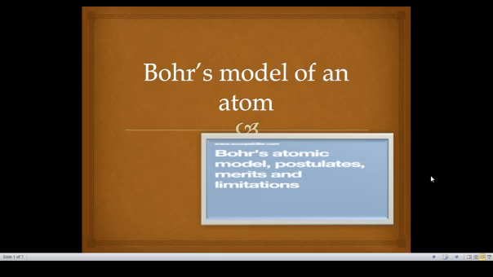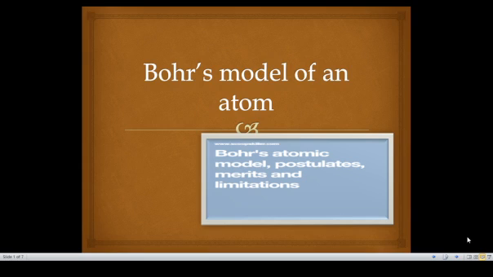So already we discussed the Rutherford model, its postulates and limitations. You are well aware of these, I hope you have gone through them. What are the postulates? The atom has a large empty space, and in the center it has a nucleus with positively charged species. The size of the nucleus is very small compared to the atom, and the electrons revolve around the nucleus in a closed circular path, and the atom as a whole is electrically neutral. These are the postulates given by Rutherford, and the limitation is that it failed to explain the stability of an atom.